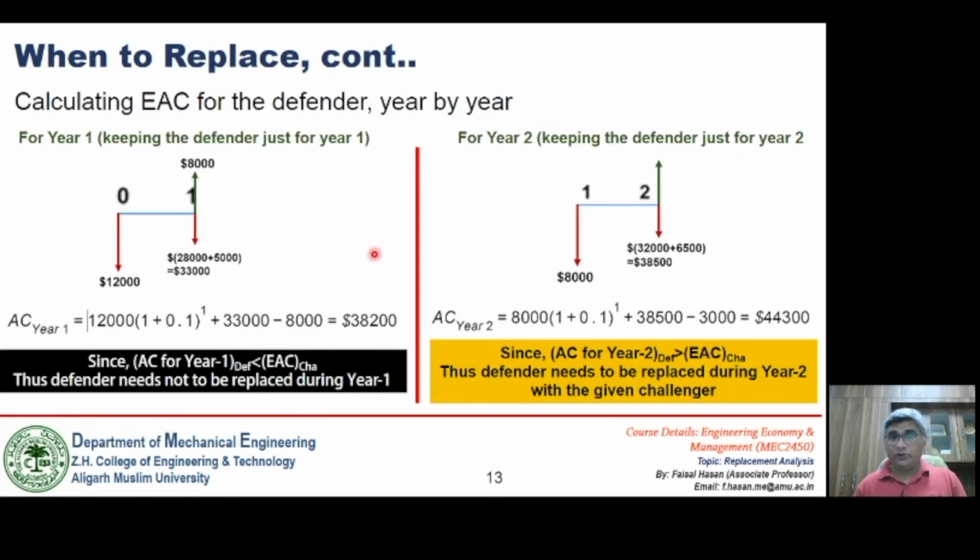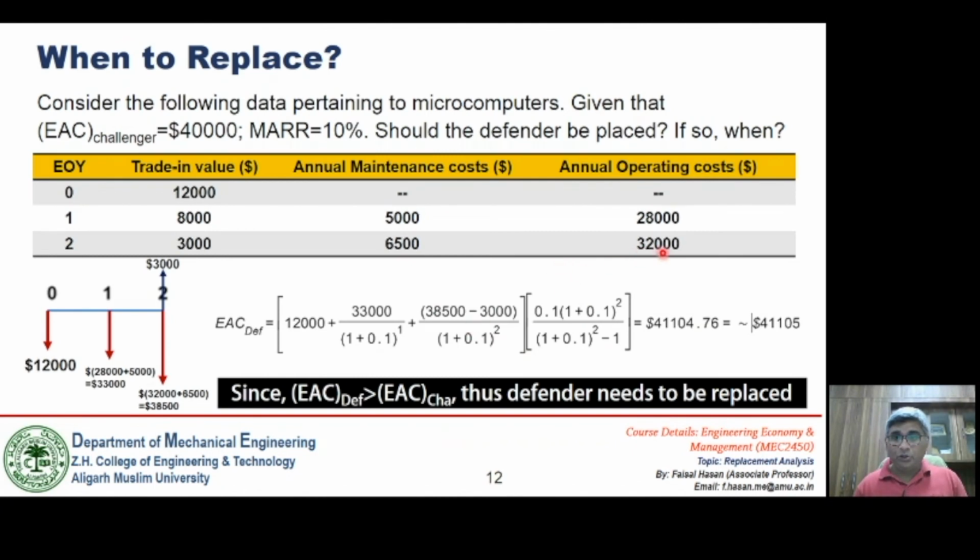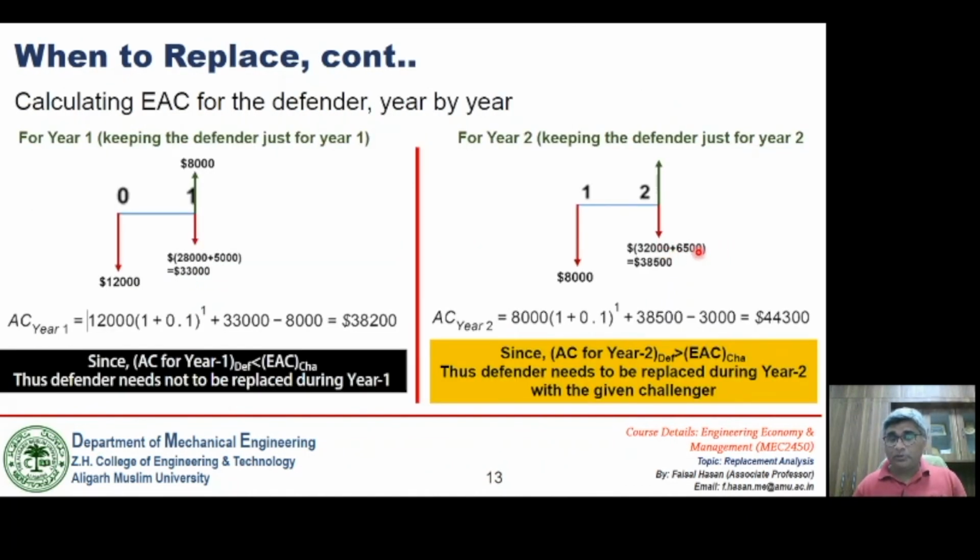So this will be the salvage value. This arrow is basically representing 3,000 rupees. This 3,000 rupees is the salvage value. Somehow I missed it here, but this is 3,000 rupees. And the annual operating cost, if we keep this in operation, is coming out to be 32,000 plus 6,500. If we add these two values, this will be 38,500.